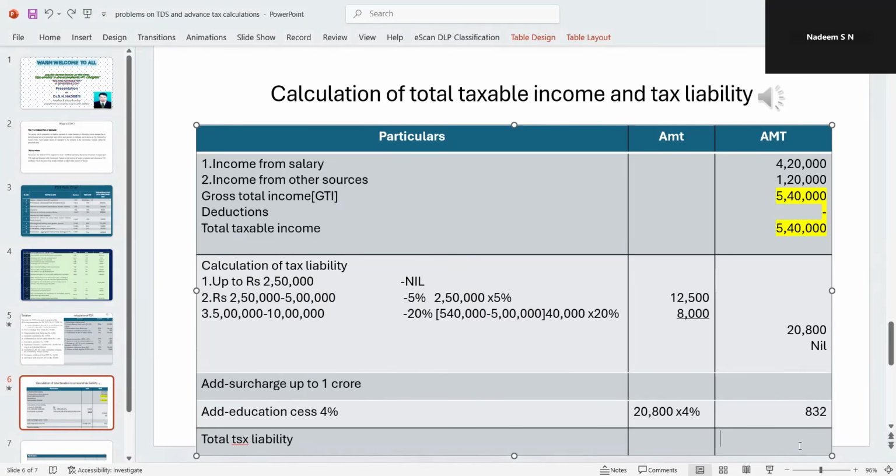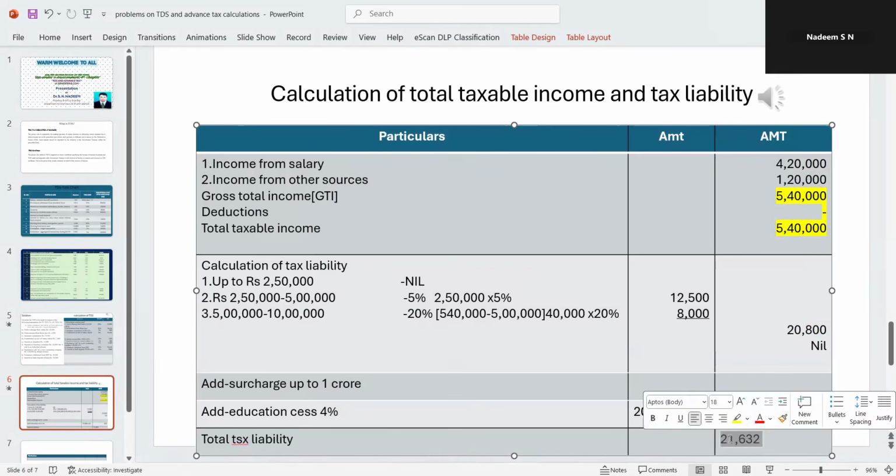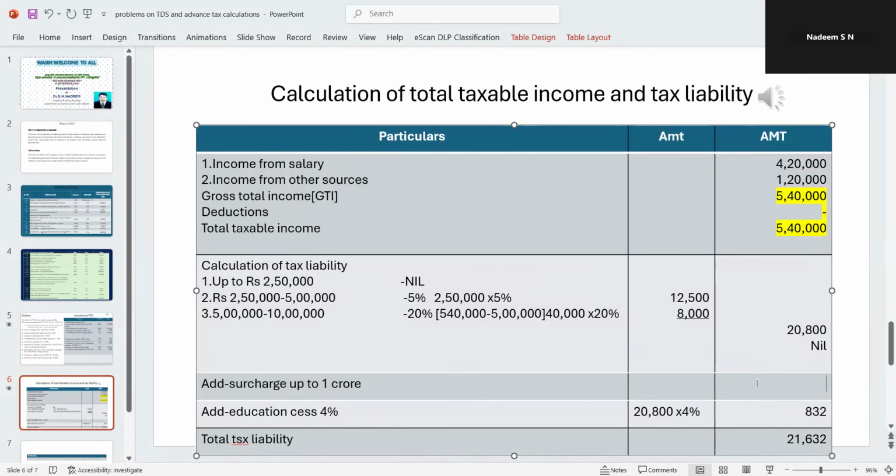So ಇಲ್ಲಿ ತಗೋಬೇಕು, ಇಲ್ಲಿ 21,632 ನಿಮಗೆ ಬರುತ್ತೆ. So this is the total tax liability payable by this person.